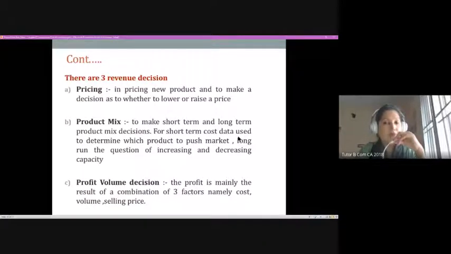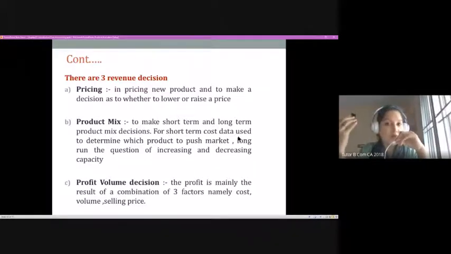Now, the second one is regarding the product mix. Product mix is nothing but, in my existing line of products, there can be some products which are performing well in the market when I consider the revenue factor. But at the same time, some products may not be performing so good in the market.